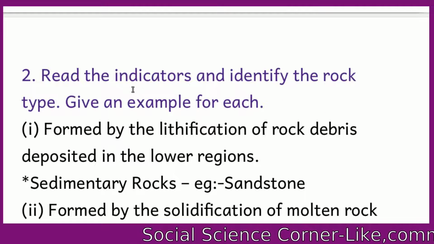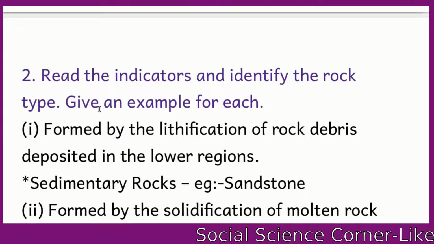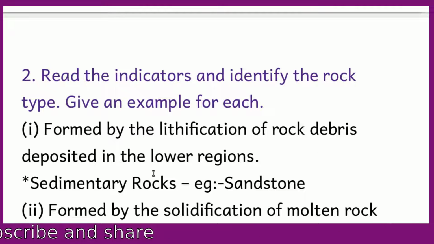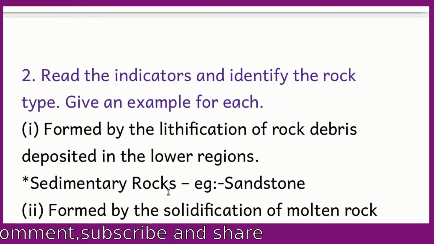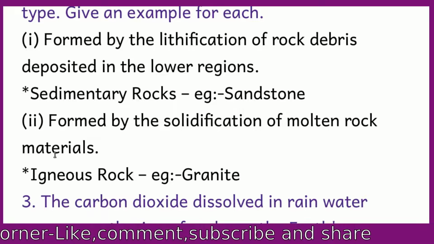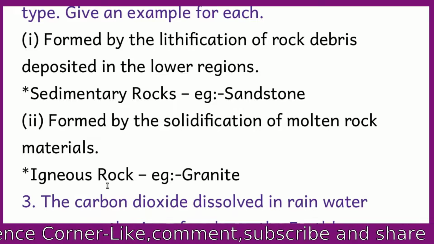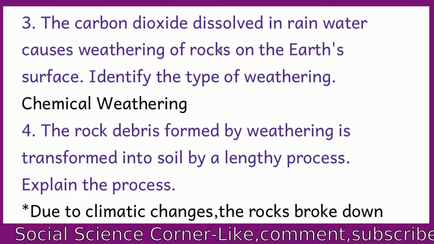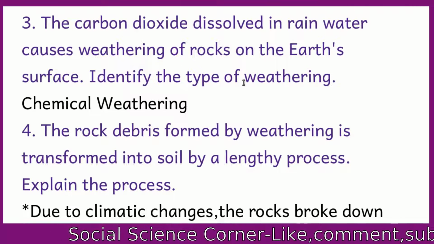Read the indicators and identify the rock type. Give an example for each. Formed by the lithification of rock debris deposited in the lower regions. Sedimentary rocks, example sandstone. Formed by the solidification of molten rock materials. Igneous rock, example granite. The carbon dioxide dissolved in rainwater causes weathering of rocks on the earth's surface.